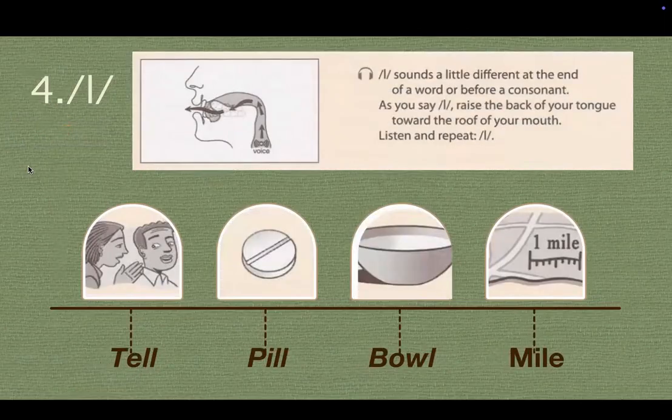And we have the consonant sound a little different at the end of a word or before a consonant. As you say it, raise the back of your tongue towards the roof of your mouth. Listen and repeat: tell, peel, bowl, meal.